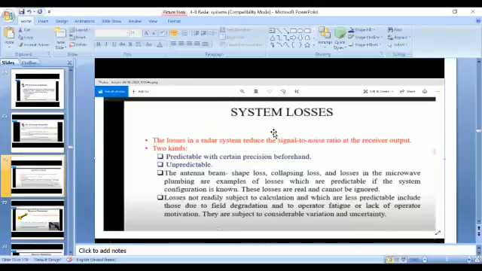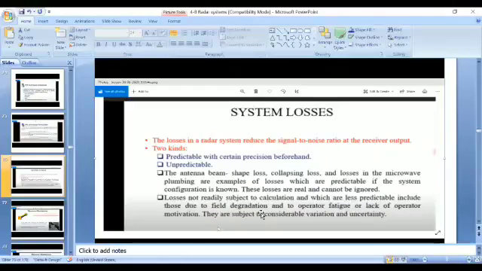In order to improve the signal to noise ratio of a radar system, we reduce these losses. Generally we have two types of losses in radar systems: one is predictable and the other is unpredictable. Predictable losses are the antenna beam shape loss, collapsing loss, and the losses in the microwave plumbing.